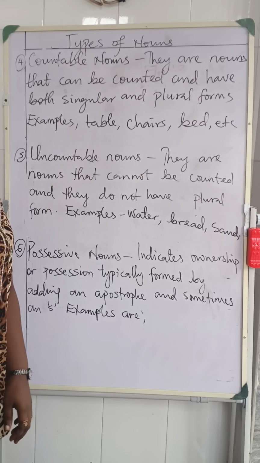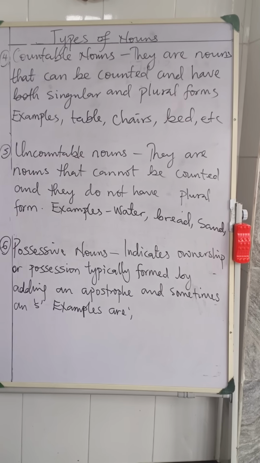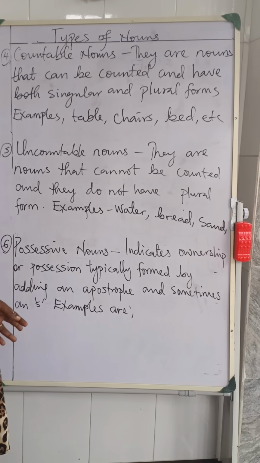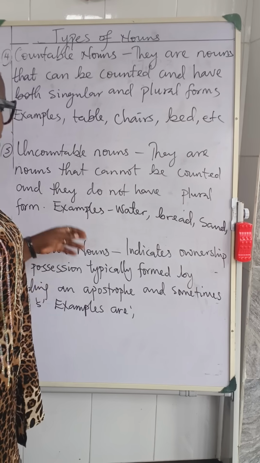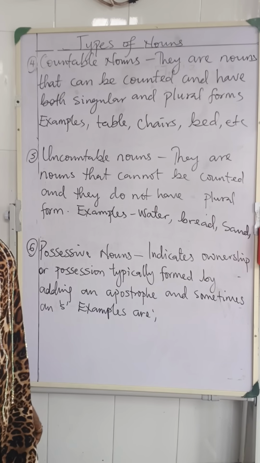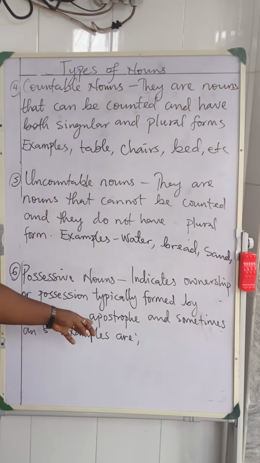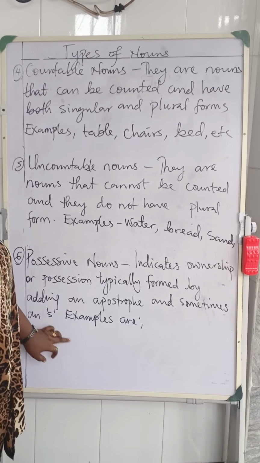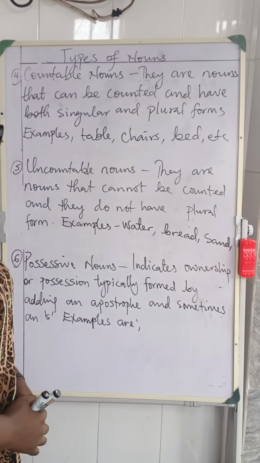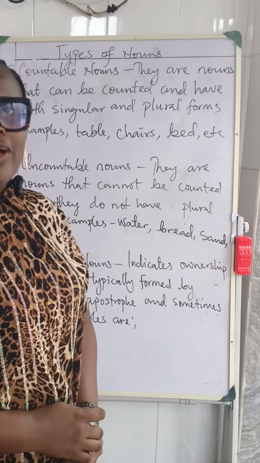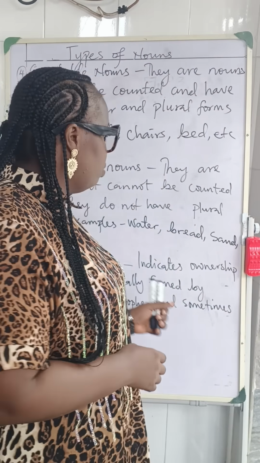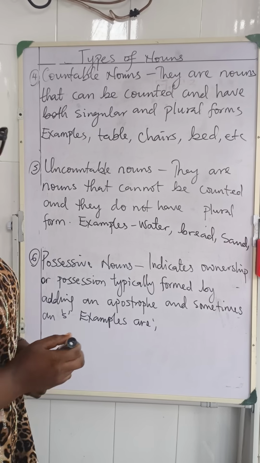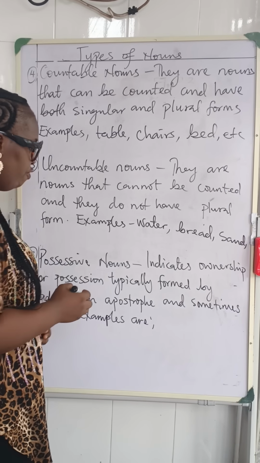Let's look at number 6, possessive nouns. Possessive nouns indicate ownership or possession, typically formed by adding an apostrophe and sometimes an S. An example of a possessive noun, I know we have also done something on possessive nouns, is Favor's book.